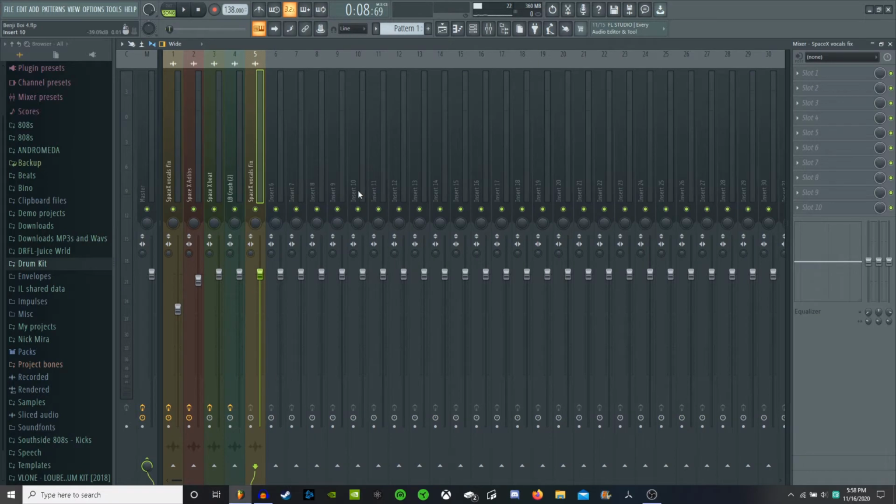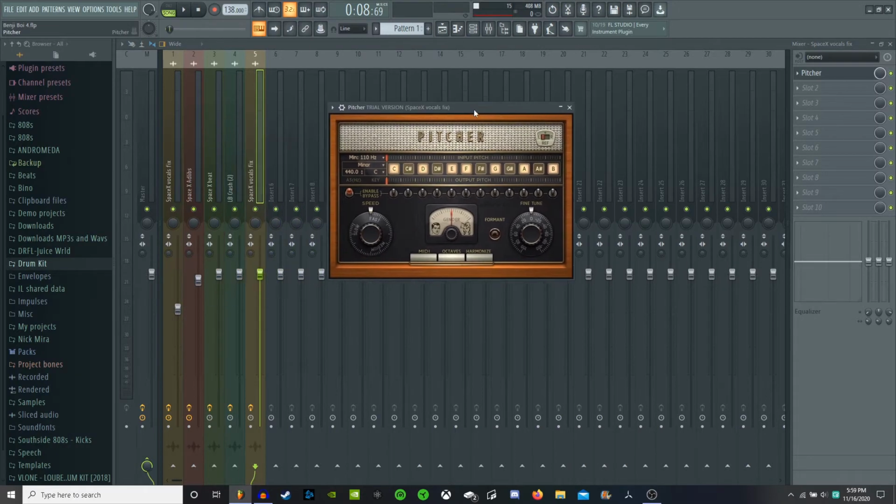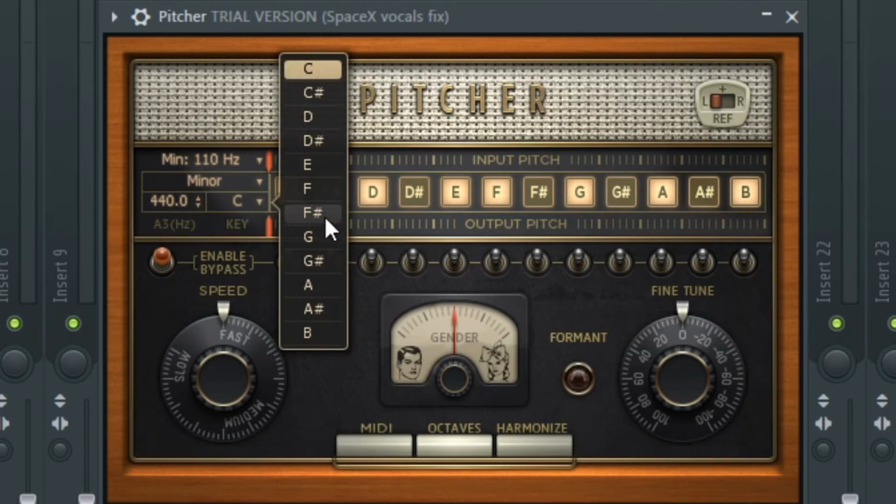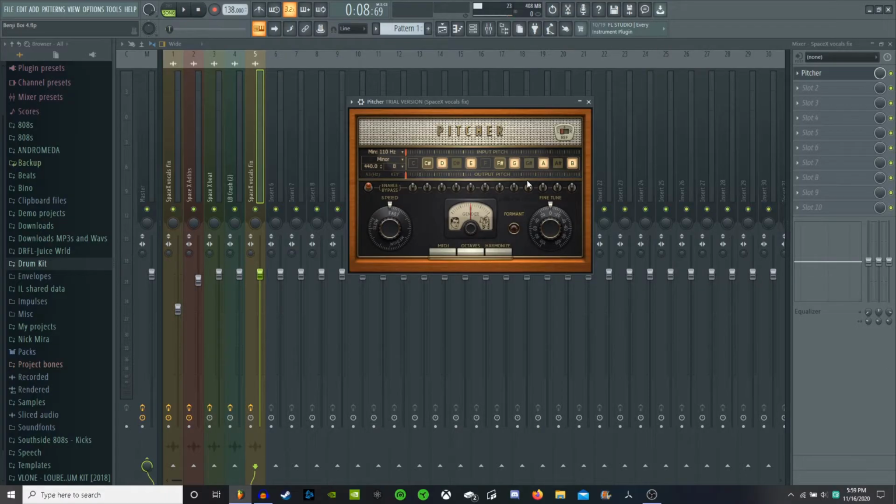So the first thing I like to do is obviously put some auto-tune on to get it in key with the song. So the first plugin we're going to use is Pitcher. This is a stock FL Studio plugin. So we're going to select B minor here. You're going to have to fiddle with this a little bit, but we could probably go back and adjust this after we put on our other effects.